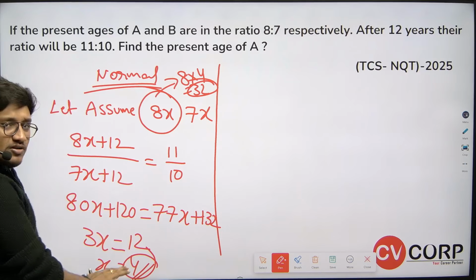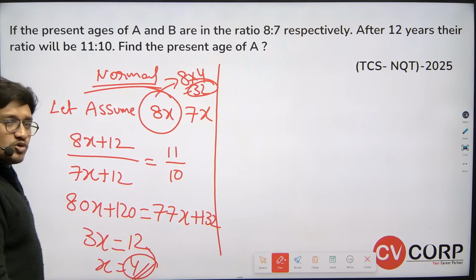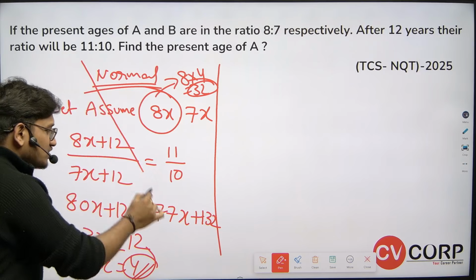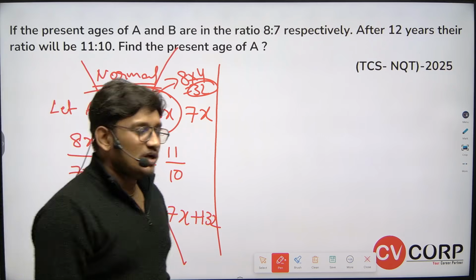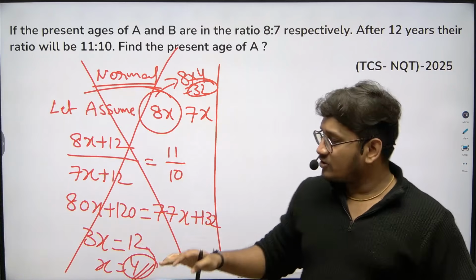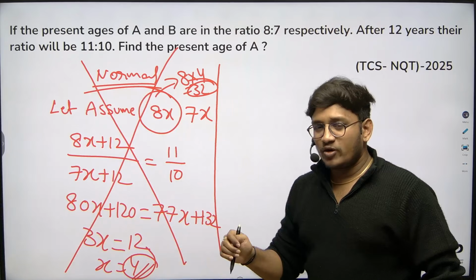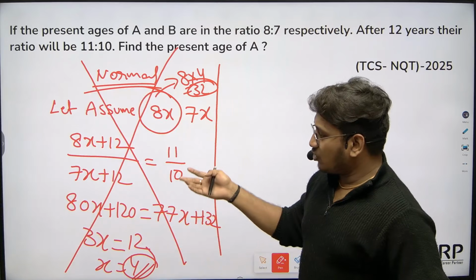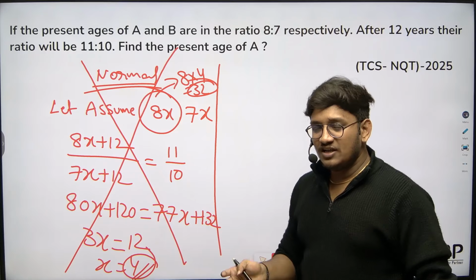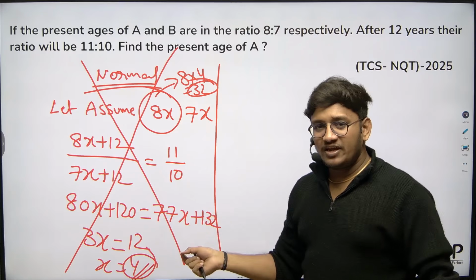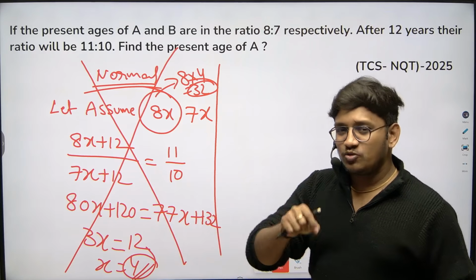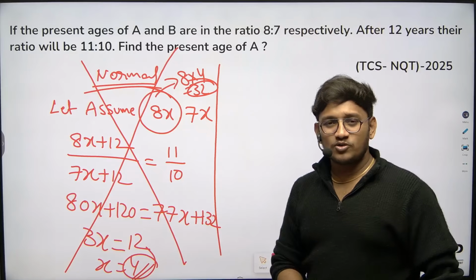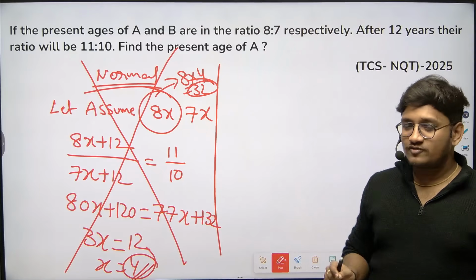If you observe, this is a very casual way of solving. I recommend students not to do all these calculations in the exam, as it will consume a lot of time and involves a lot of calculations. There is a better way to solve any question from ages. If you get a question from ages, you are lucky. It is very easy to solve if you know the proper logic.